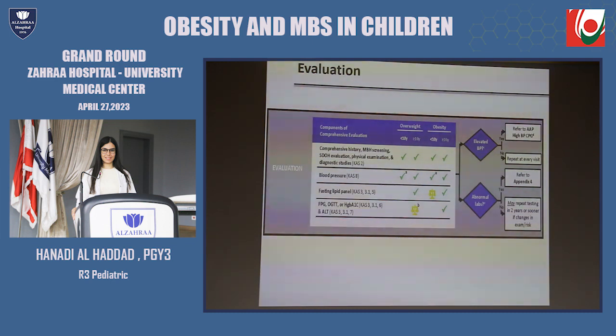We evaluate for glucose abnormalities and liver abnormalities in children more than 10 years of age with overweight and having comorbidities. So we should always evaluate children with obesity and overweight for hypertension by measuring blood pressure annually starting from 3 years of age.